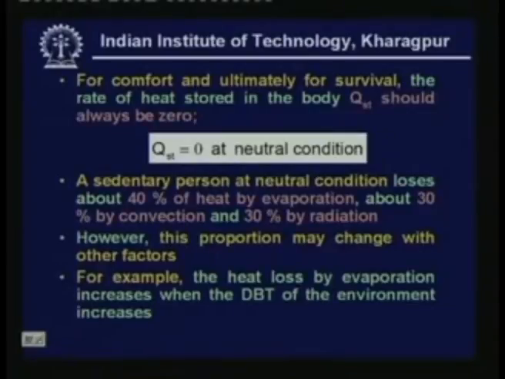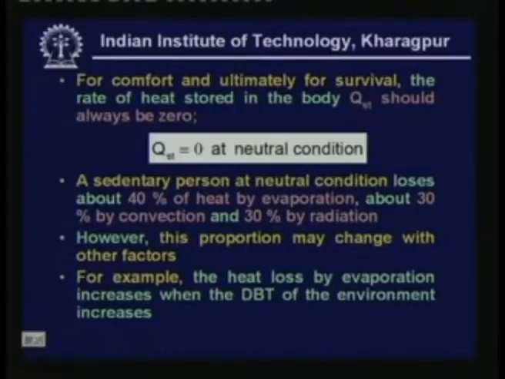And the last term, that is Q storage. For comfort and ultimately for survival, the rate of heat stored in the body, Q_ST, should always be 0. That means a body should neither store heat nor lose heat, because the body, as I said, its temperature should be maintained at a fixed point. So, there should not be either heat accumulation or continuous heat loss. That means Q_ST should be 0 at neutral condition.